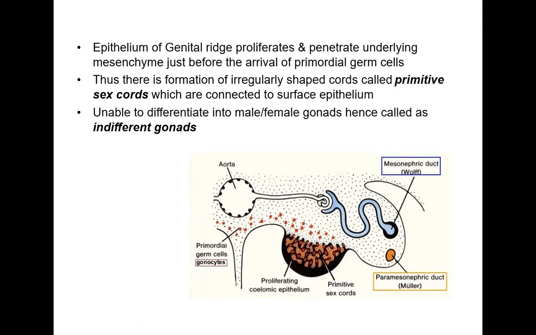Then, being unable to differentiate into male and female gonads, they are called the indifferent gonads. Still we cannot determine whether it is the testis or the ovary, so these are called the indifferent gonads.